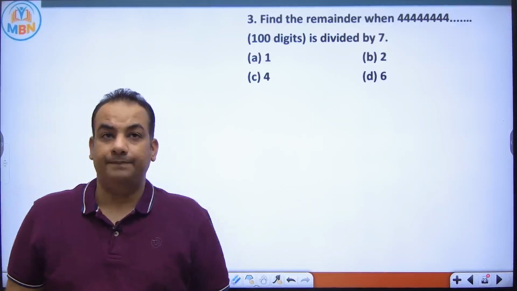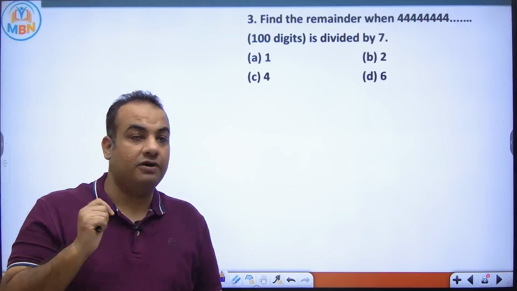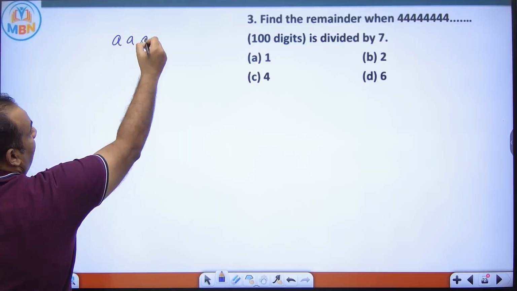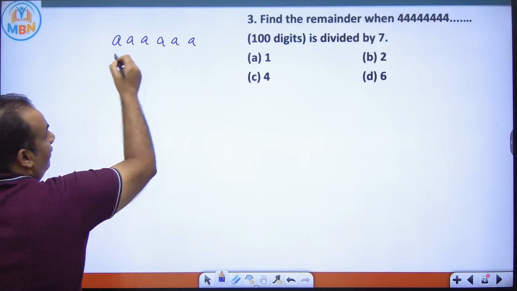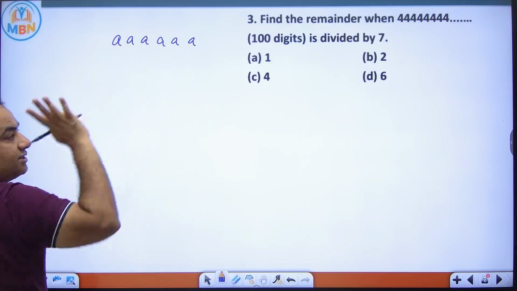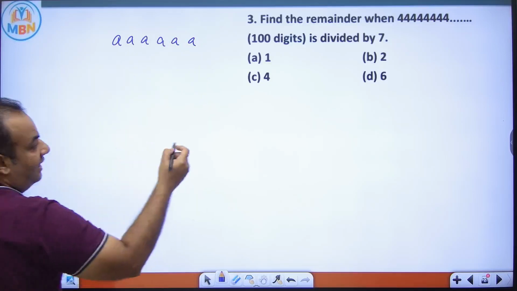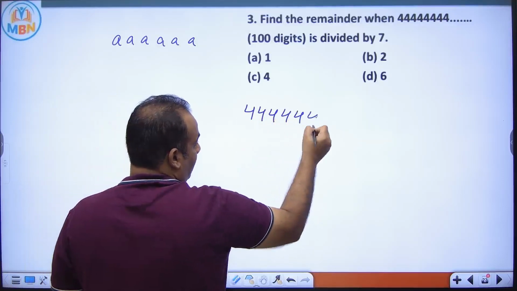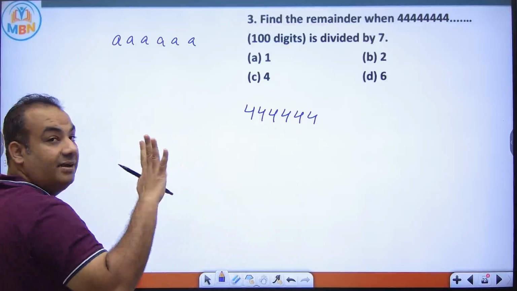What is the remainder? For this, first you should understand that we have studied that if a digit is written 6 times, it is always divisible by 7. So 444444, written 6 times, is divisible by 7.